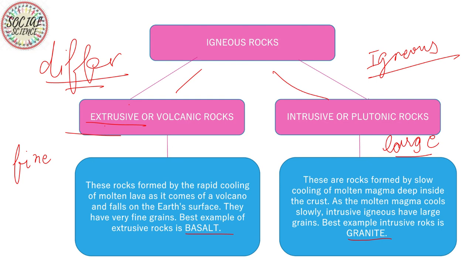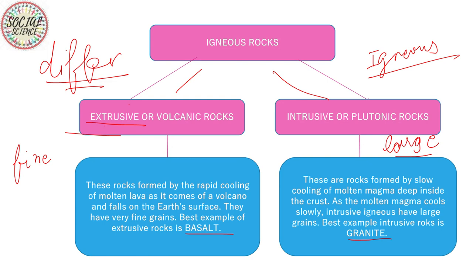The second point for extrusive rocks is that they are formed from the rapid cooling of molten lava. Intrusive rocks are formed from the slow cooling of molten magma, deep inside the crust of the earth.